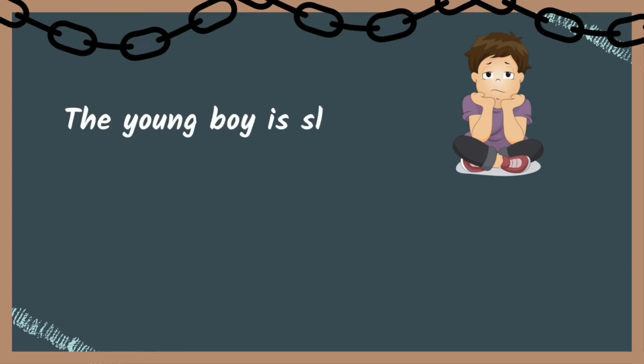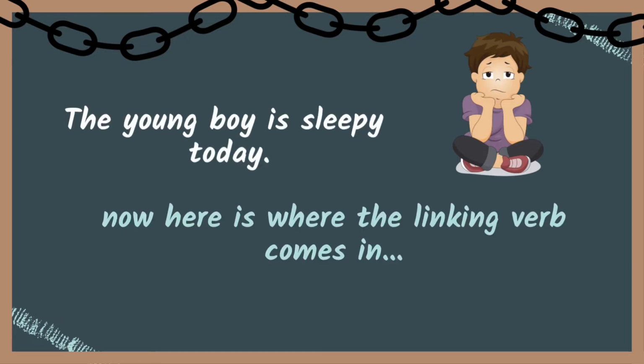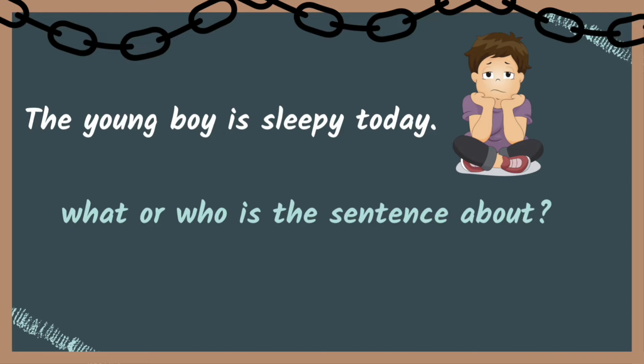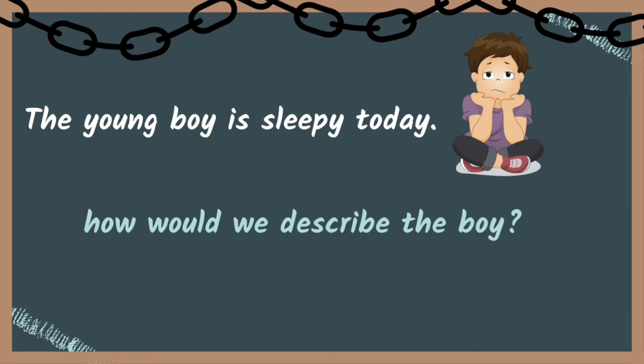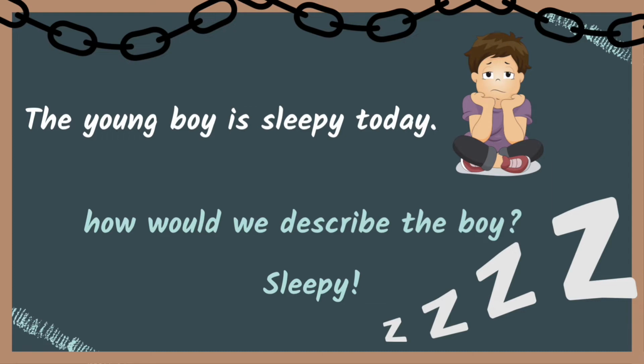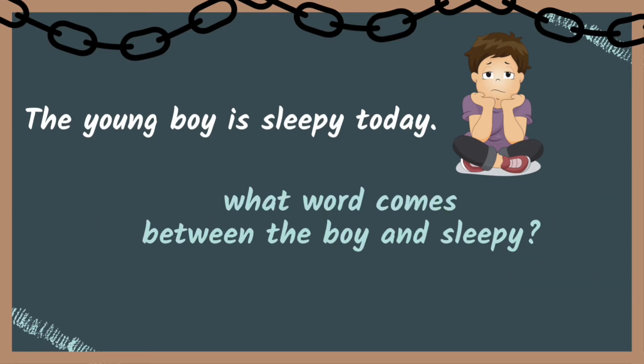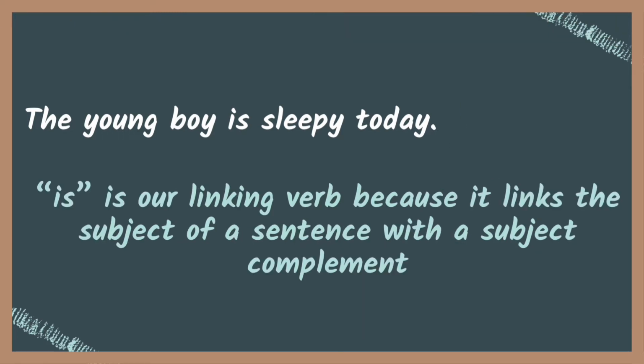Our first example, the young boy is sleepy today. So now here is where the linking verb comes in. So what or who is the sentence about? Boy, right? This boy right here. And how would we describe the boy? Sleepy. So what comes between the word boy and sleepy? The word is. So is our linking verb because it links the subject, boy, with the subject complement, sleepy. Really good job. So our verb is.